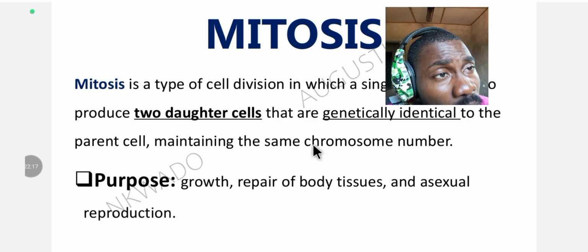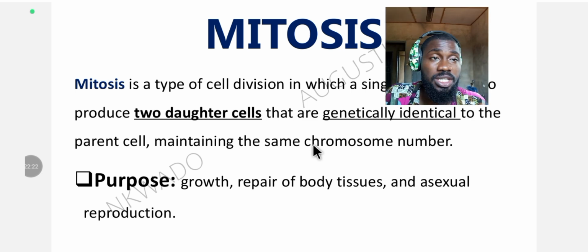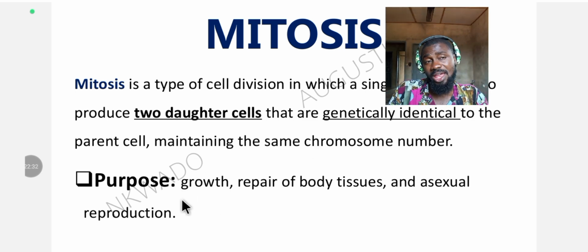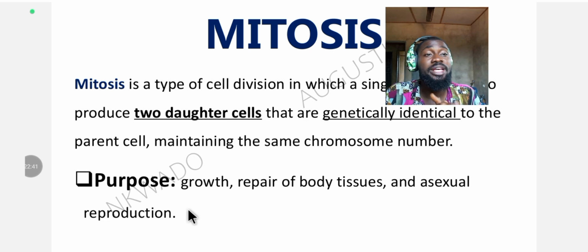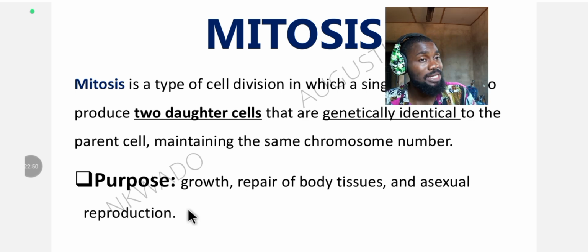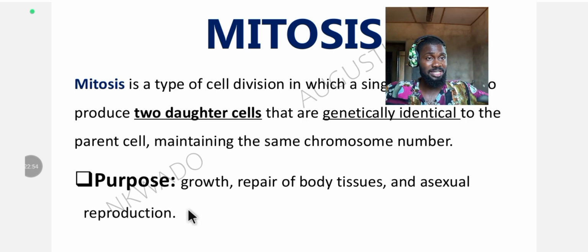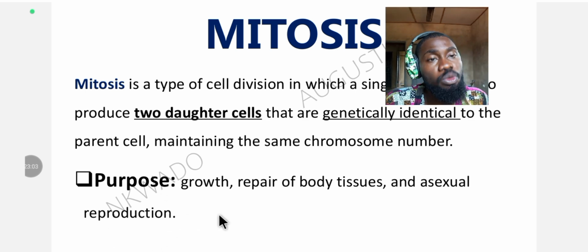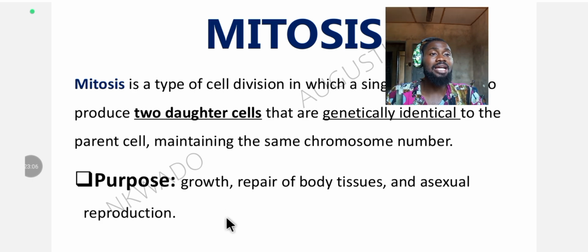Let's look at the purpose of mitosis. Why does mitosis occur? The first is growth, the growth of the normal body cells. Some textbooks call these somatic cells. Soma or somatic means relating to the body. So growth, when you are growing as a human, is a mitotic process. It brings about growth not only in humans, but also in animals.